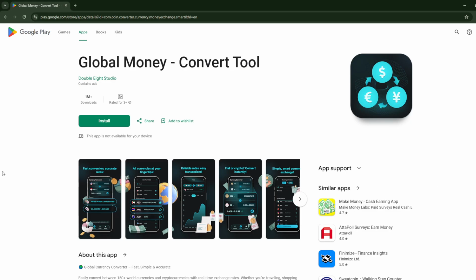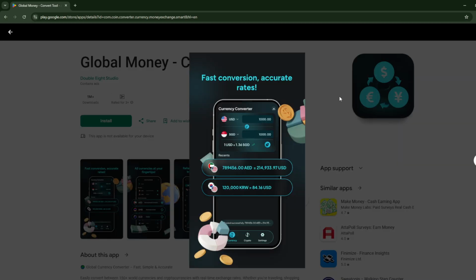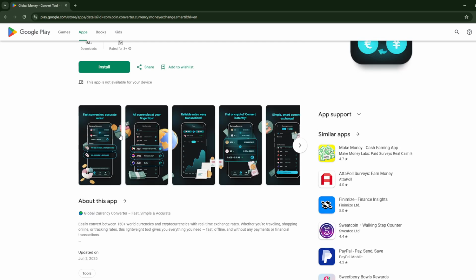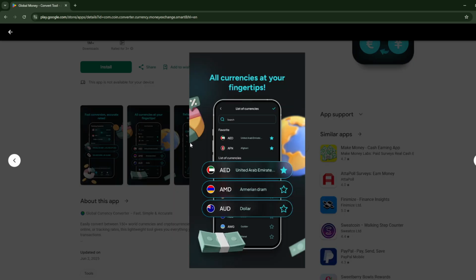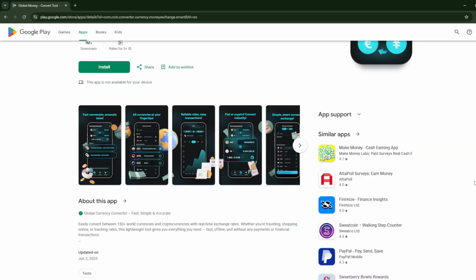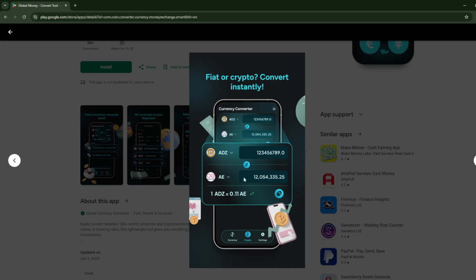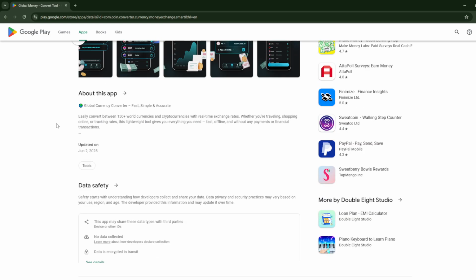Hello everyone, so in this video, we're going to be reviewing Global Money Convert Tool. As you can see, we have it here open up in Google Play. And if you don't know what this is, it is basically a site where you can convert your money into other currency. And you can also convert them into crypto. So as you can see right here, you can convert this one into this one and a lot more.